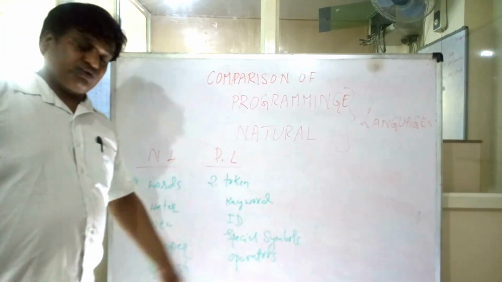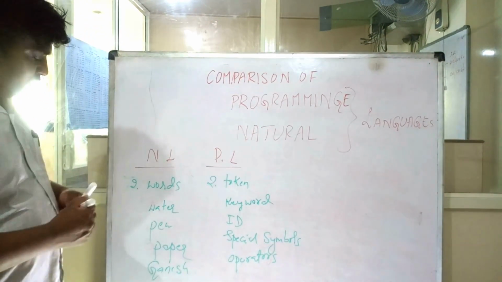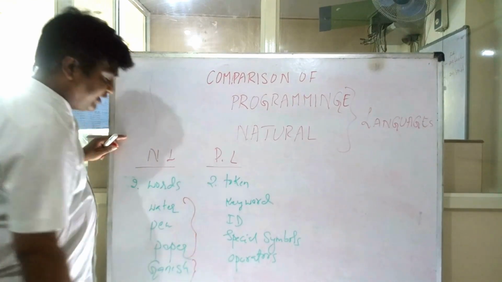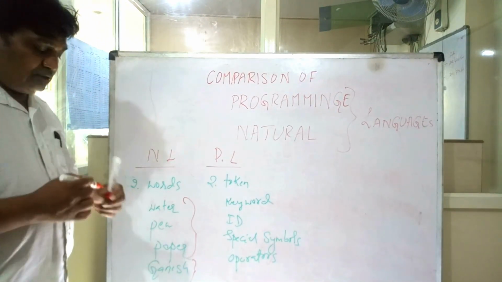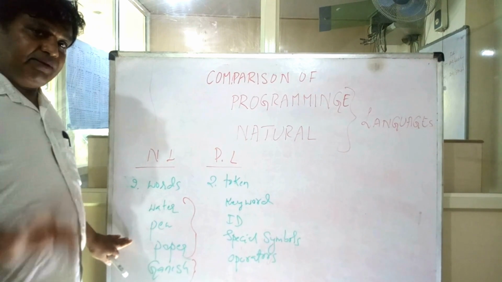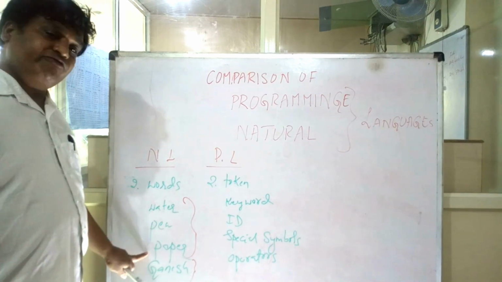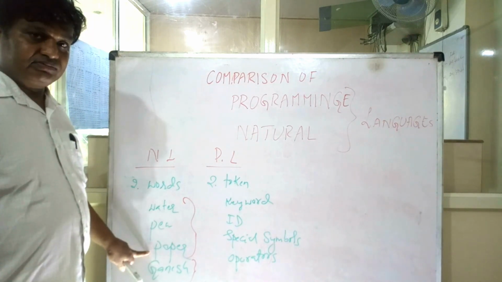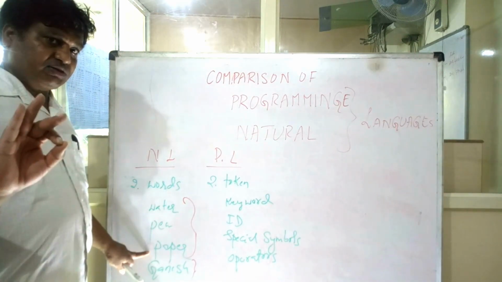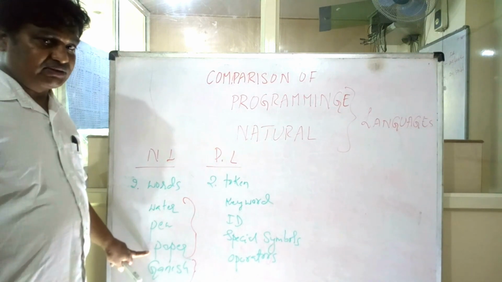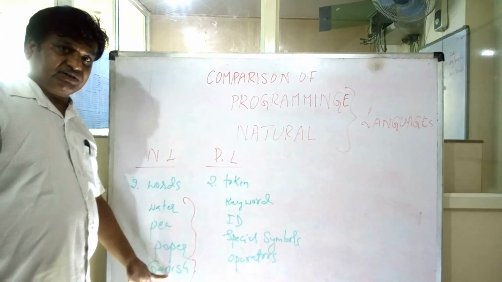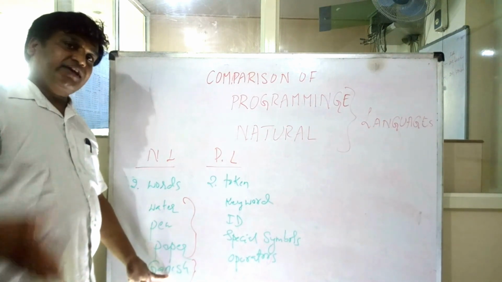Here we can group these words into two groups. We can say water, pen, paper have fixed meaning. Because they have fixed meaning, you can call them keywords. Keywords are those words whose meaning cannot be changed by us. It is fixed. And Ganesh is the name of a person, which is again a word, and can be changed.